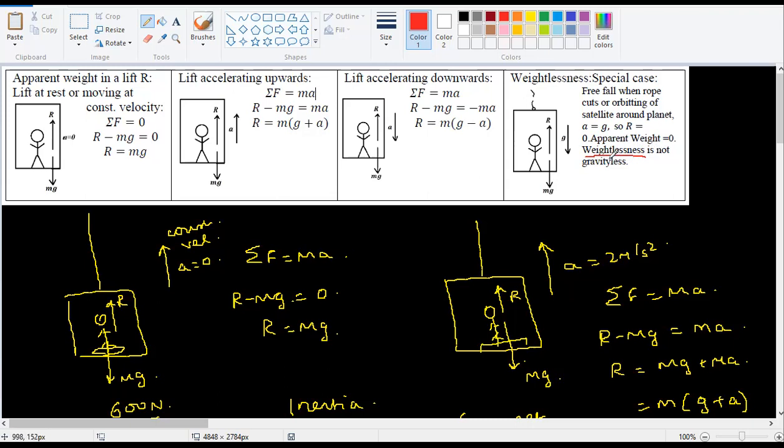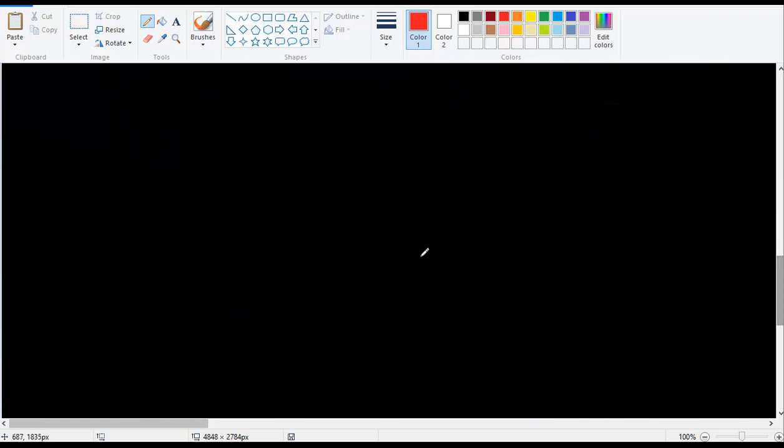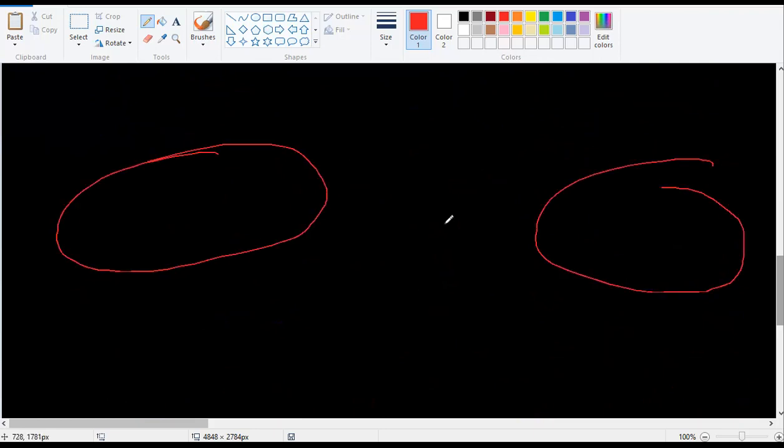But very often we confuse gravityless with weightless. Weightlessness is a different thing, gravityless is a different thing. Gravityless is if you go to the Milky Way galaxy here and some other galaxy here, some place in deep space where there are no other stars very close by. In that place, you can say there is no gravity at all.